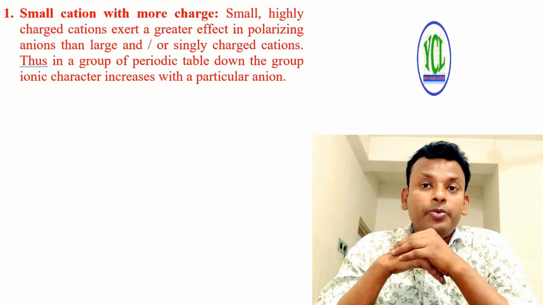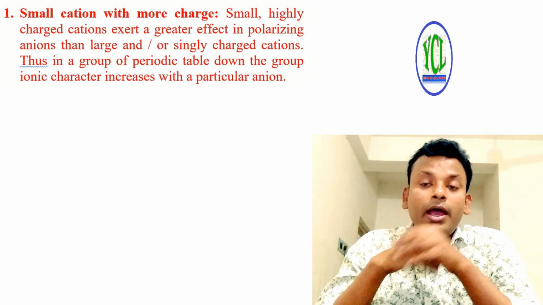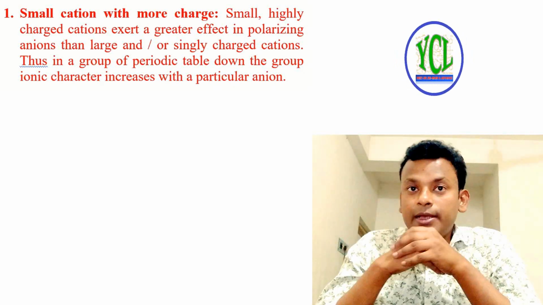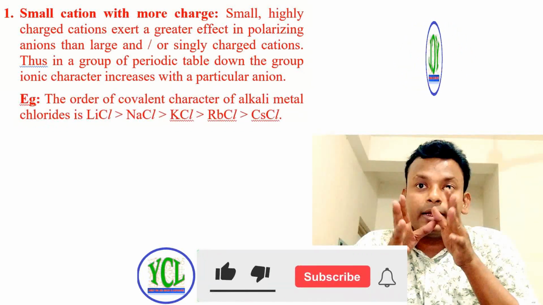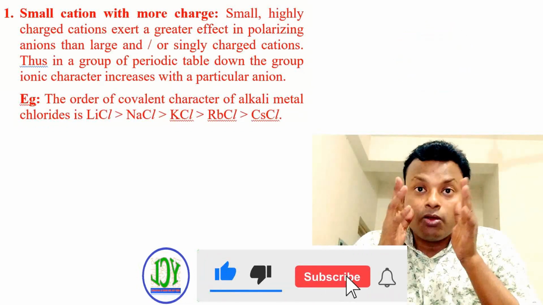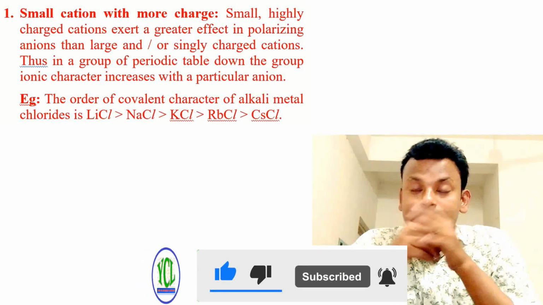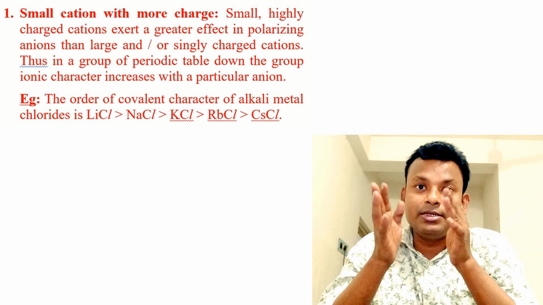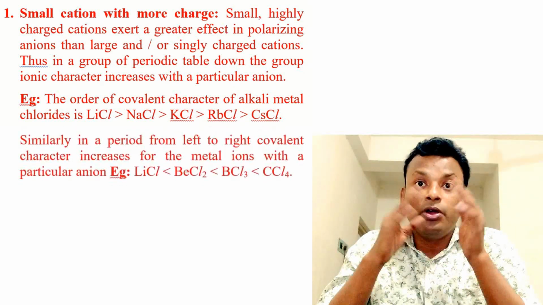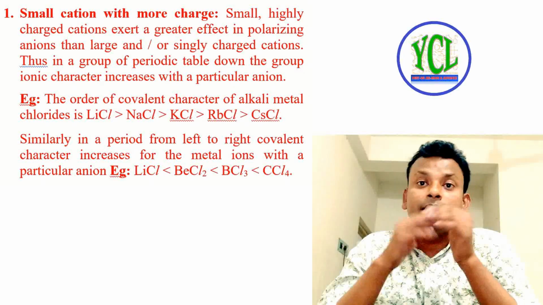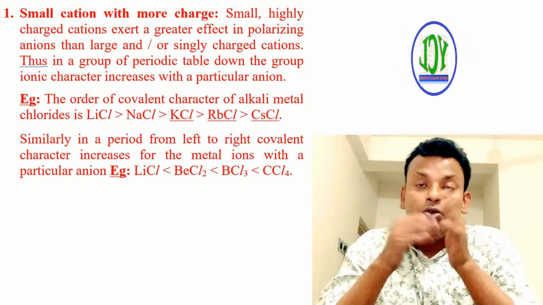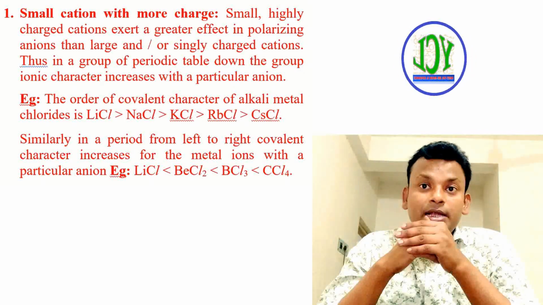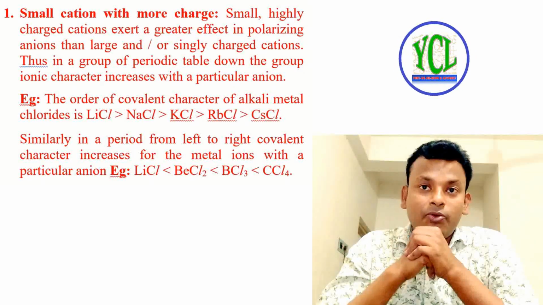Thus, in a group of the periodic table, down the group ionic character increases with a particular anion. For example, the order of covalent character of alkali metal chlorides is LiCl is more than NaCl than KCl than RbCl than CsCl. Similarly, in the period from left to right, covalent character increases for the metal ion with a particular anion, that is LiCl is less than BeCl2 less than BCl3 less than CCl4.